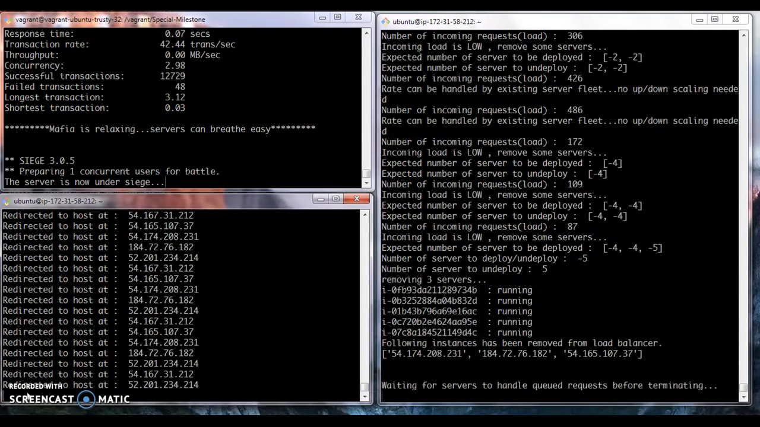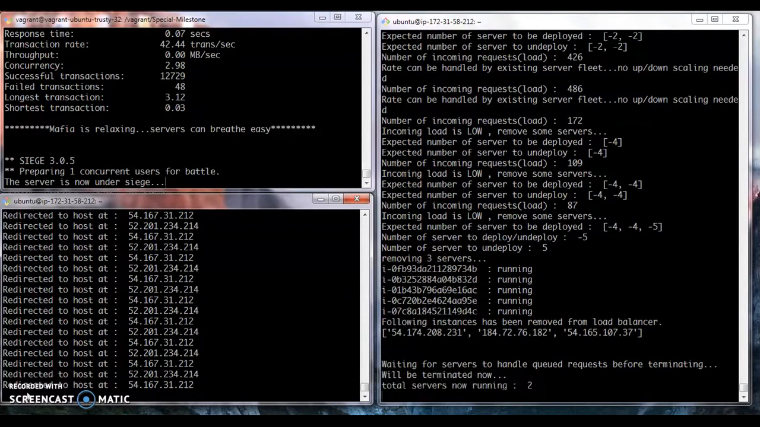Since the threshold for two servers is 200, anything above that will be taken into account to calculate the number of servers to be undeployed. Since the number of servers to be undeployed is 5, but we need a minimum of 2, only 3 servers are going to be removed.